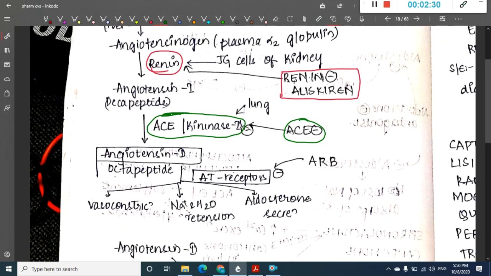Third are the angiotensin receptor blockers, because angiotensin at the end has to activate these receptors. If we block these receptors, obviously we do not have the action properly. These are ARBs, angiotensin receptor blockers.